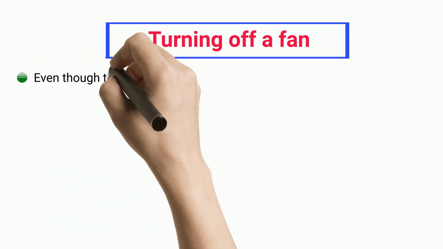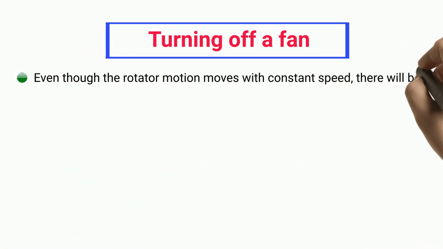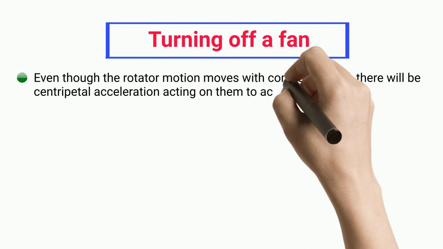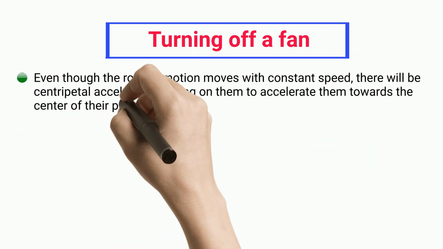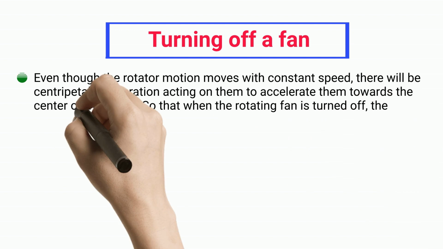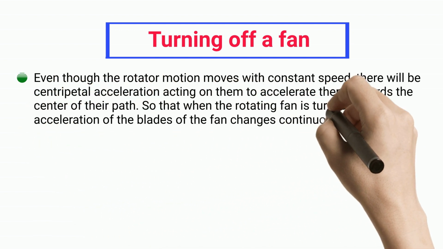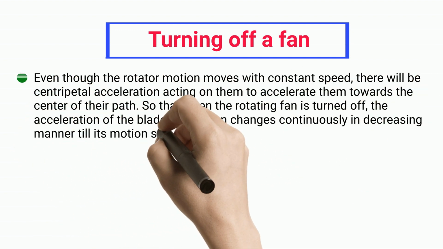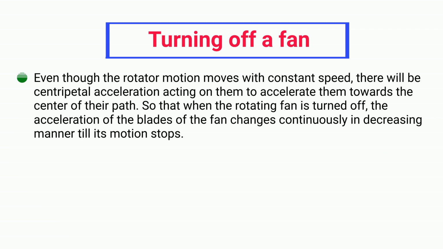Turning off a fan. Even though the rotator moves with constant speed, there will be centripetal acceleration acting on them to accelerate them towards the center of their path. So that when the rotating fan is turned off, the acceleration of the blades of the fan changes continuously in a decreasing manner till its motion stops.